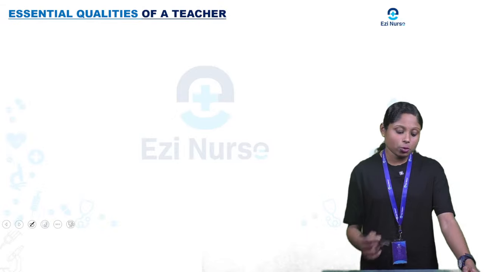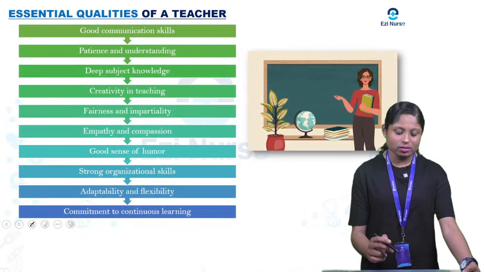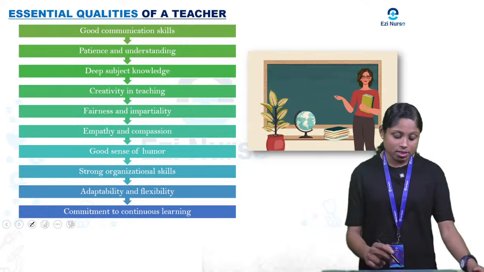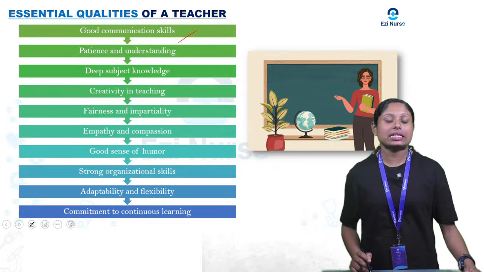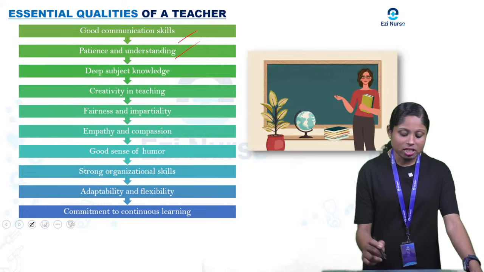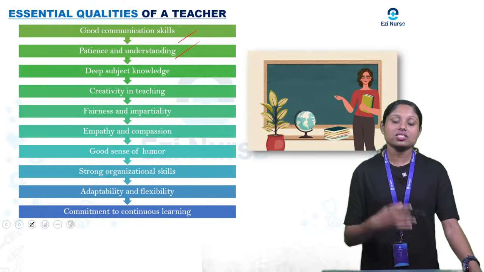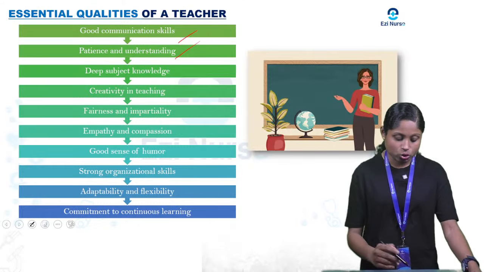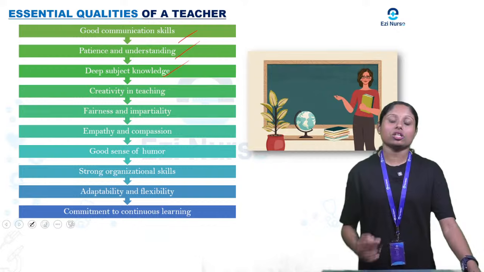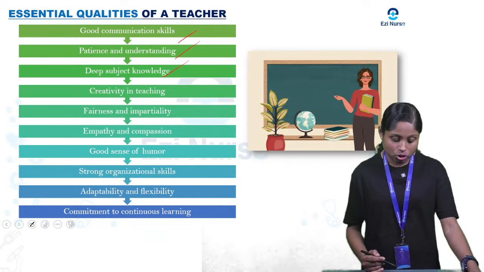Now let's discuss the essential qualities of a teacher. So what are the essential qualities of a teacher? Good communication skills. So the teacher should have good communication skills. Patience and understanding should be there. So the teacher should have patience and understand each of their students. Deep subject knowledge. So the teacher who is teaching a particular subject should have deep subject knowledge.